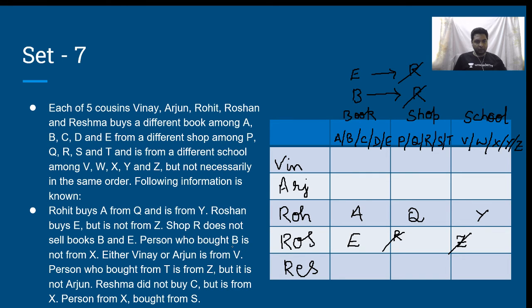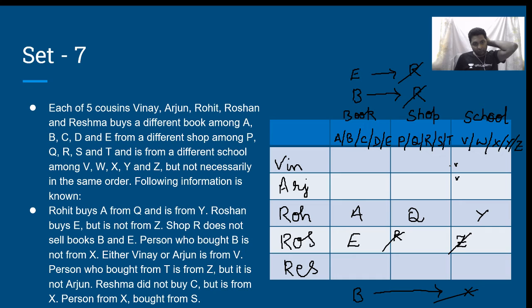Person who bought B is not from X. Another constraint, if I write it over here, this is B, is not from X. Either Vinay or Arjun is from V. Either this or this is V. One of these two is V.